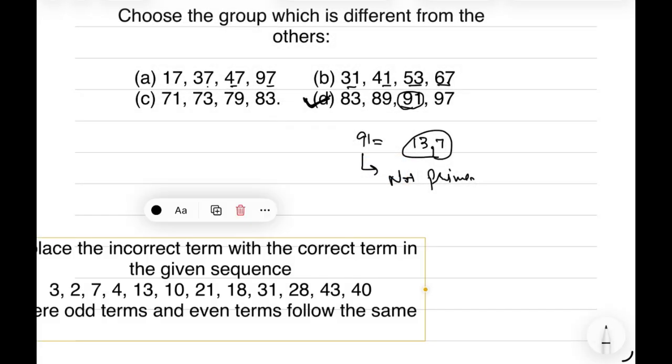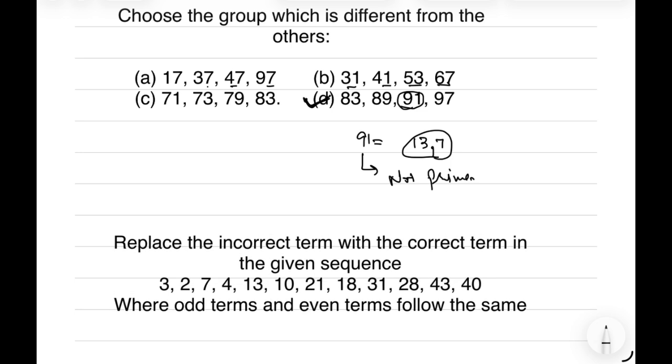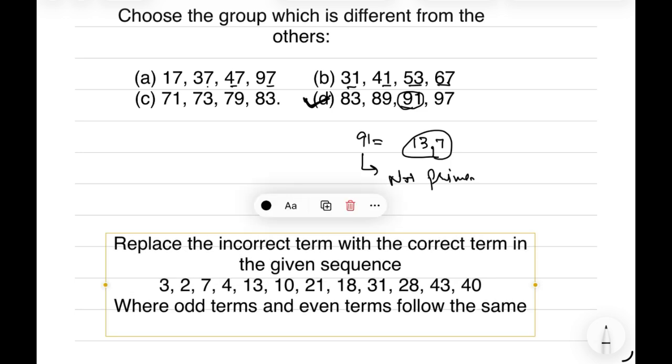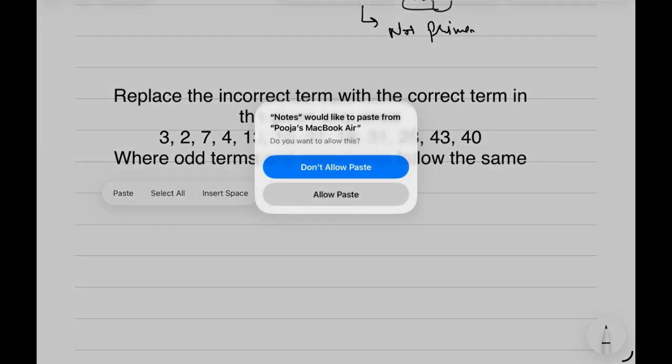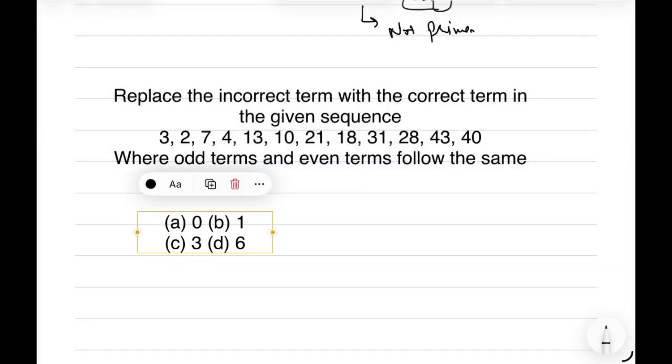Next question we have is to find some wrong term. The question is: replace the incorrect term with the correct term in the given sequence.